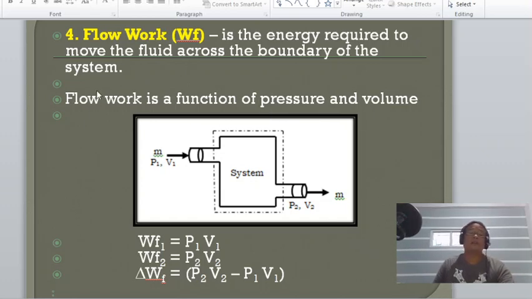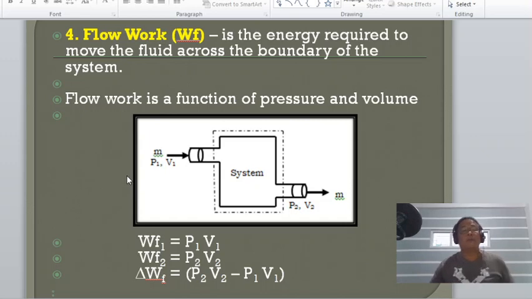So, let us now consider the illustration. We will notice that a mass will enter the system with a pressure and volume at 1, and will exit at the same mass, of course, the mass doesn't change, with a pressure of P2 and V2.